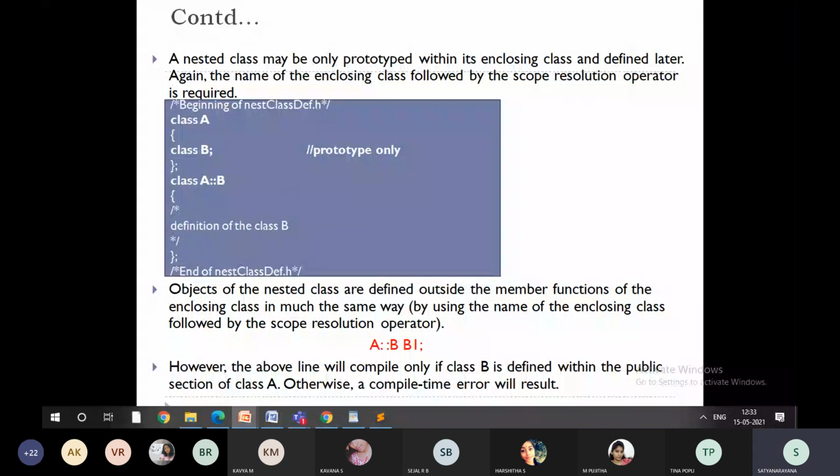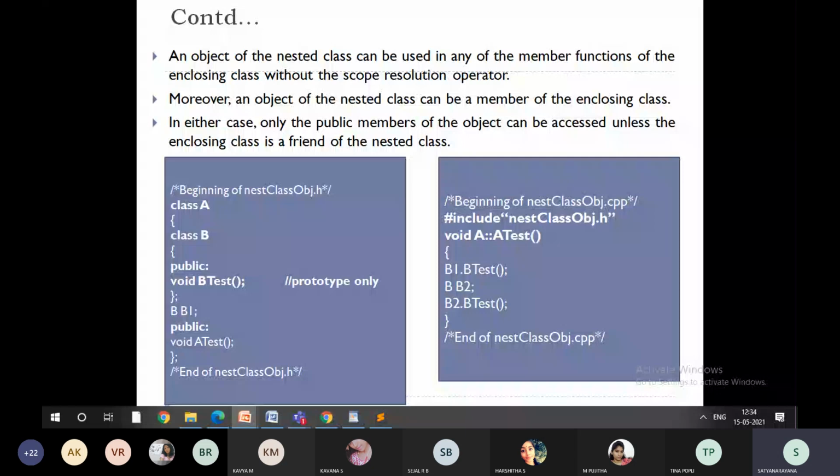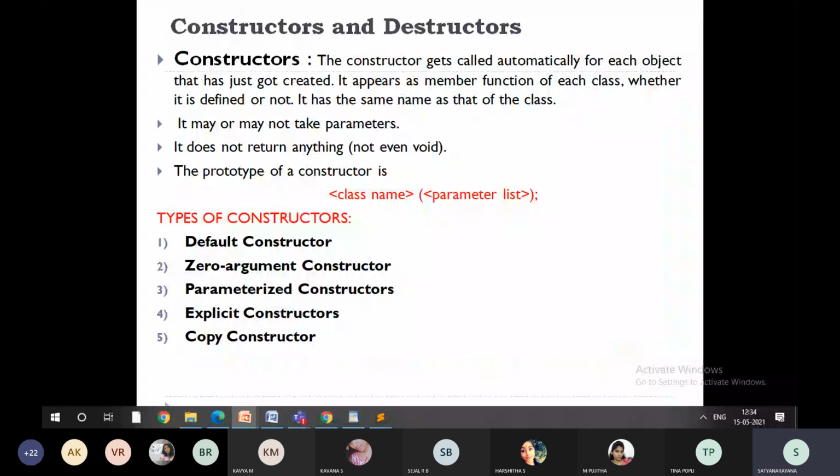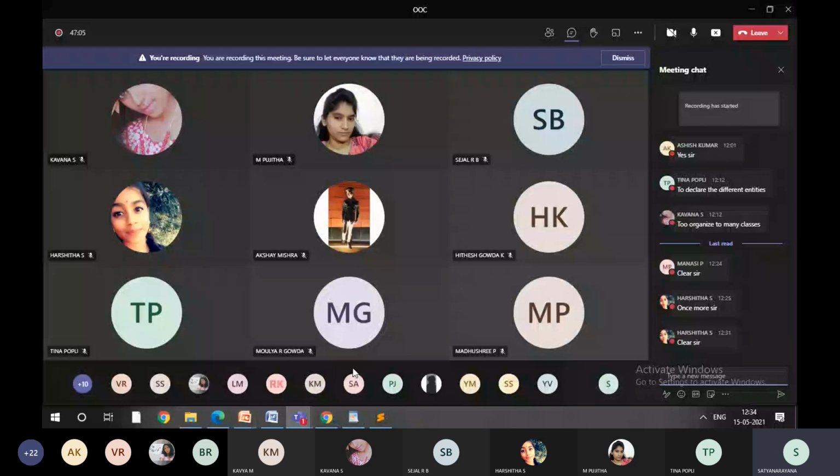That is how the scope resolution operator is going to work. Passing parameters to the functions and all is the same thing. We have already seen that. You can understand, right? Is it clear? Nested inner classes are very simple. Creating inner classes, calling them using the scope resolution operator, and then we see how it is going to work.